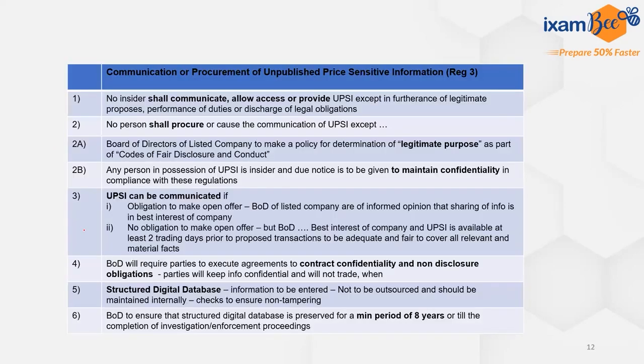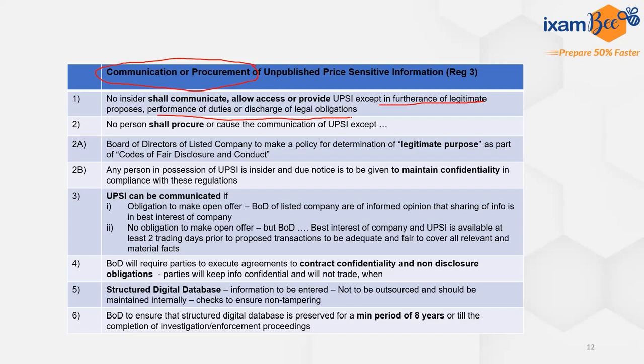These are the key things mentioned in Regulation 3, which deals with the communication or procurement of unpublished price sensitive information. Can it be communicated? Can it be procured? All the relevant provisions of Regulation 3 are here. First, it says no insider shall communicate, allow access to, or provide unpublished price sensitive information except in furtherance of legitimate purposes, performance of duties, or discharge of legal obligations.